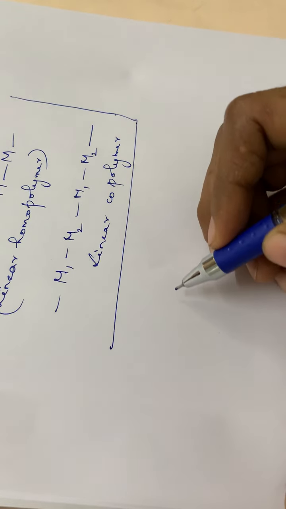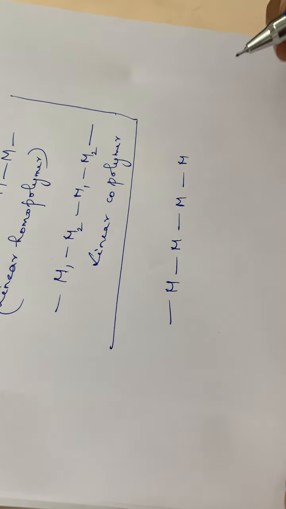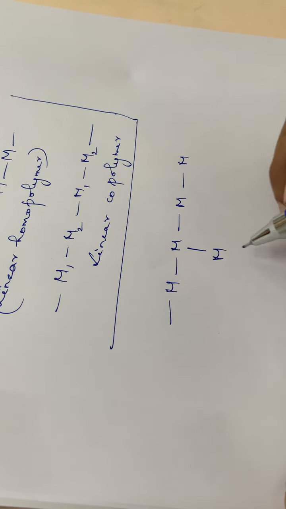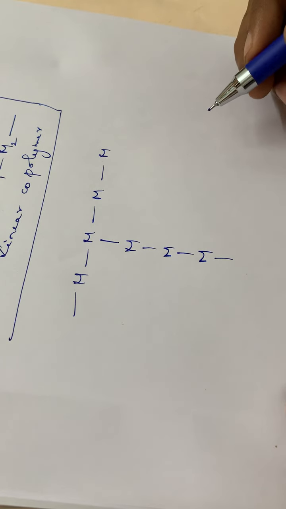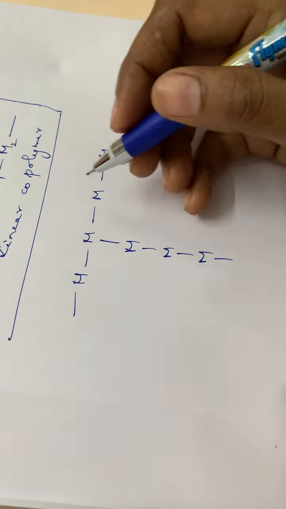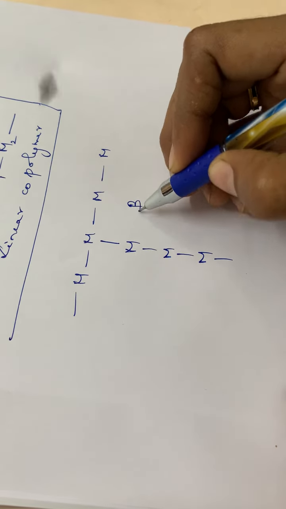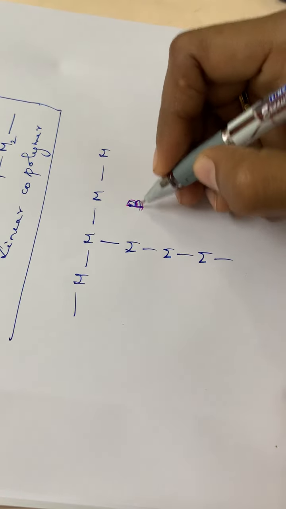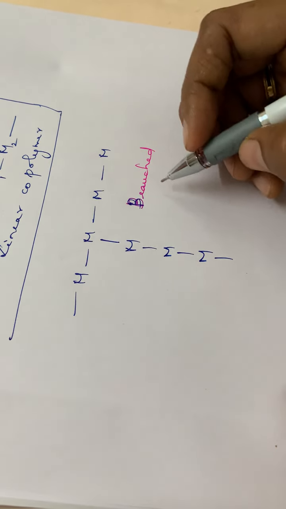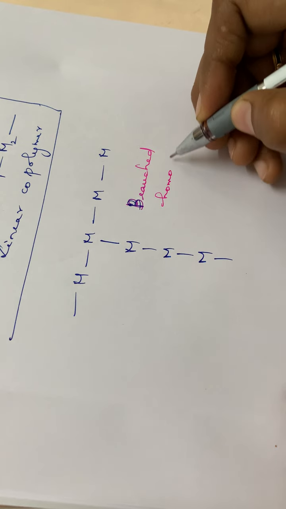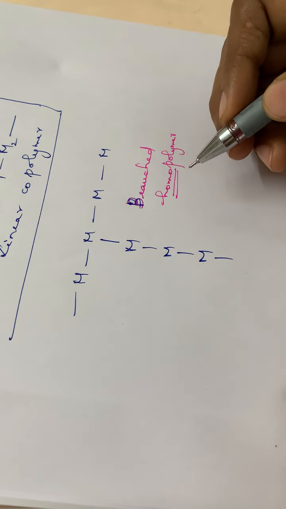Okay. Then the next one. M, M, M, etc. Then here M, M, M, like that. Okay. So here one branch is coming, isn't it? And also the monomer units are the same. So we can call it a branched homopolymer. Because the repeating units are the same, therefore it is a homopolymer.